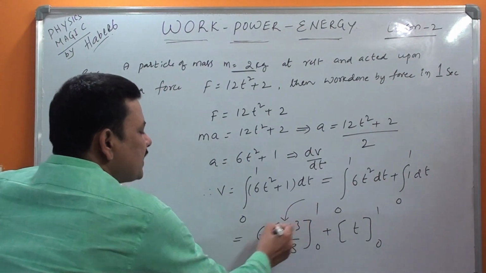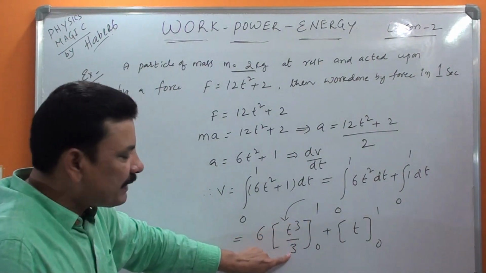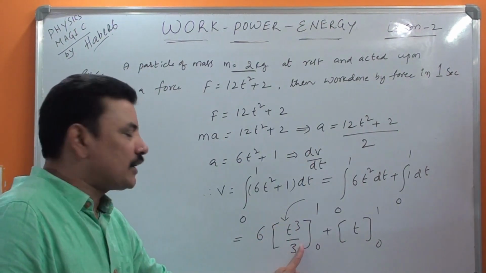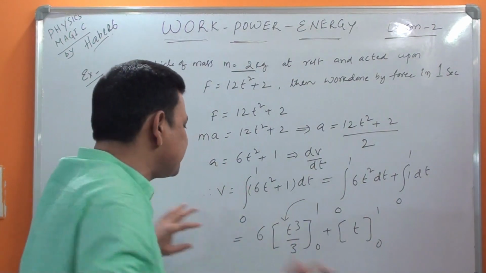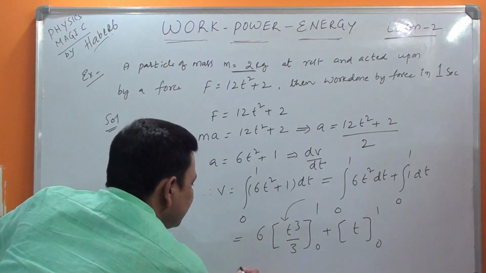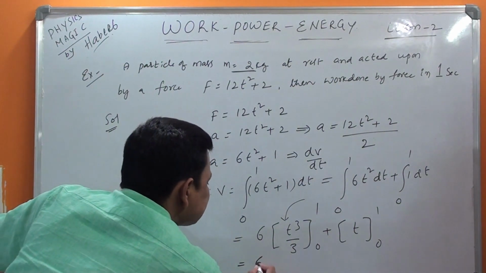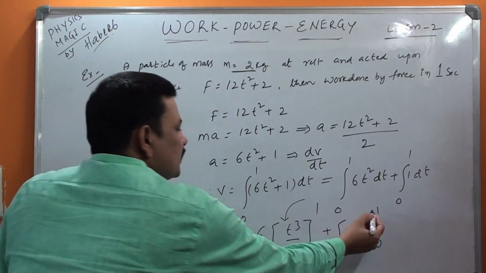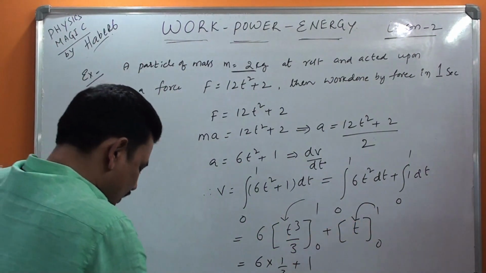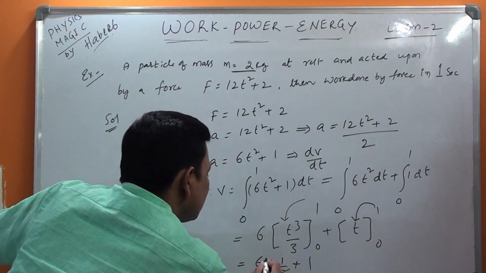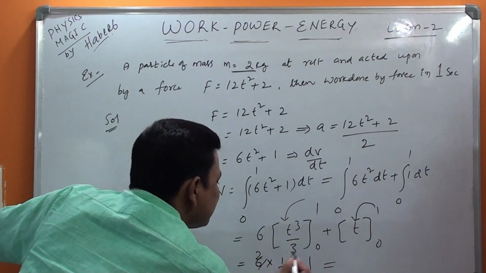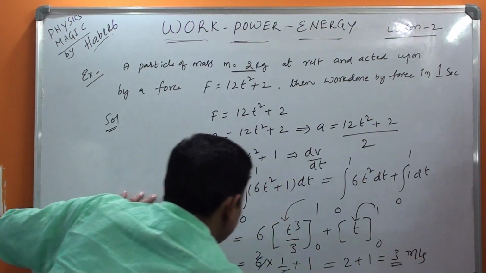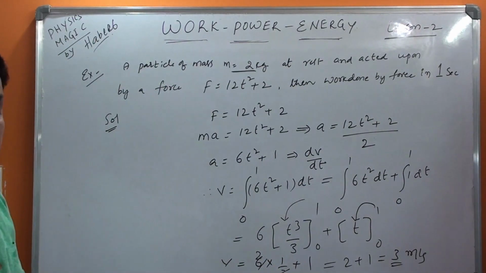Then simply you substitute 1 here. So 1 cubed by 3 is 1 by 3. Then minus the lower limit, but the lower limit is anyhow 0, no need to substitute. So substituting 1, you get 6 into 1 by 3 plus 1. 3 goes into 6 two times, that is 2 into 1, 2. 2 plus 1 is 3 meter per second. Velocity you got.